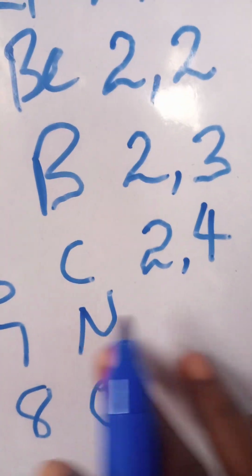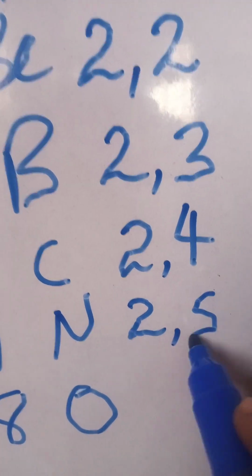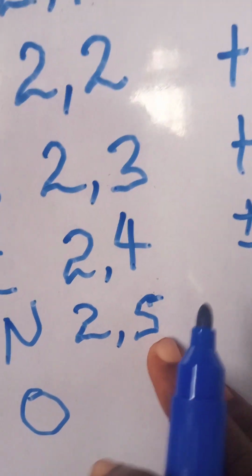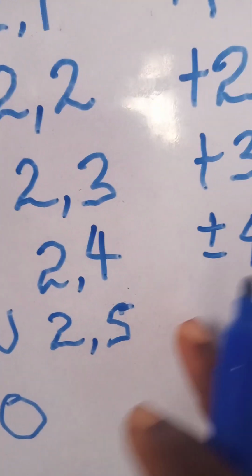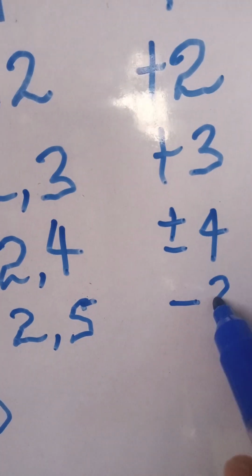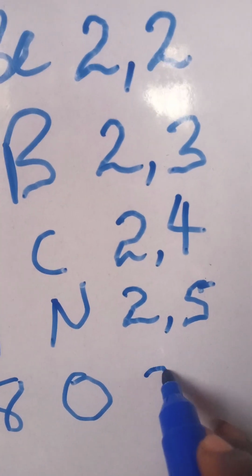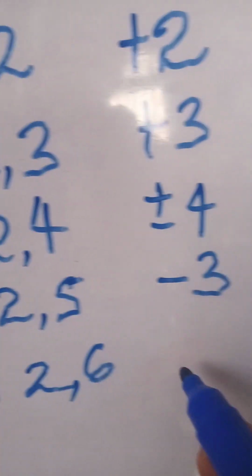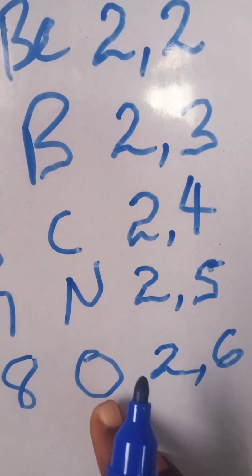Nitrogen is 7. From this time we are getting non-metals, 2 and 5. So now that it is above 4, we have entered non-metals. So 5 minus 8 will give us minus 3. Then this is oxygen, 2 and 6. 6 minus 8 will give you what? Minus 2. That is why the oxidation state or the combining power of oxygen is 2.